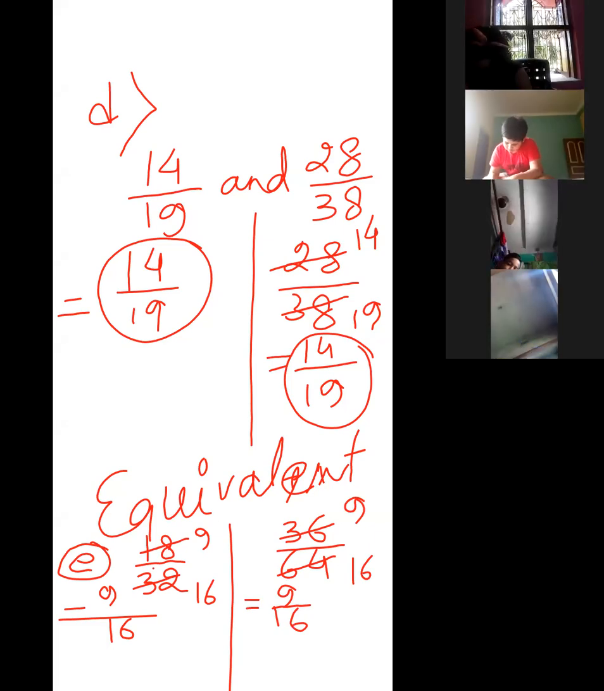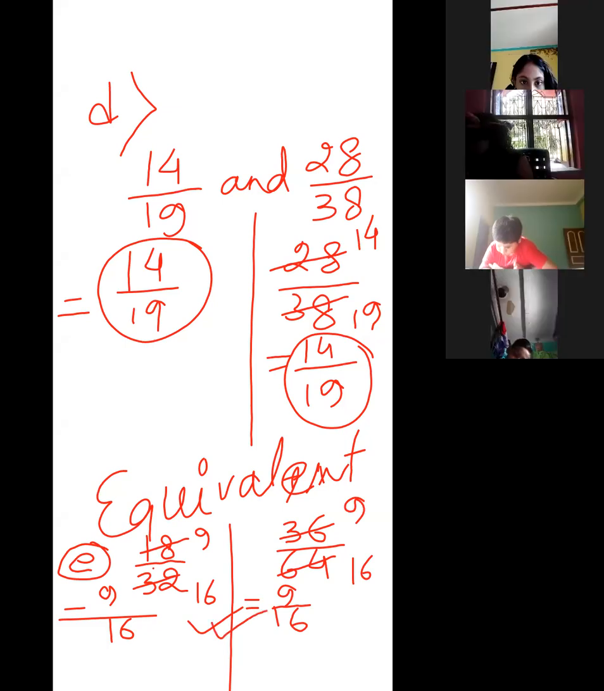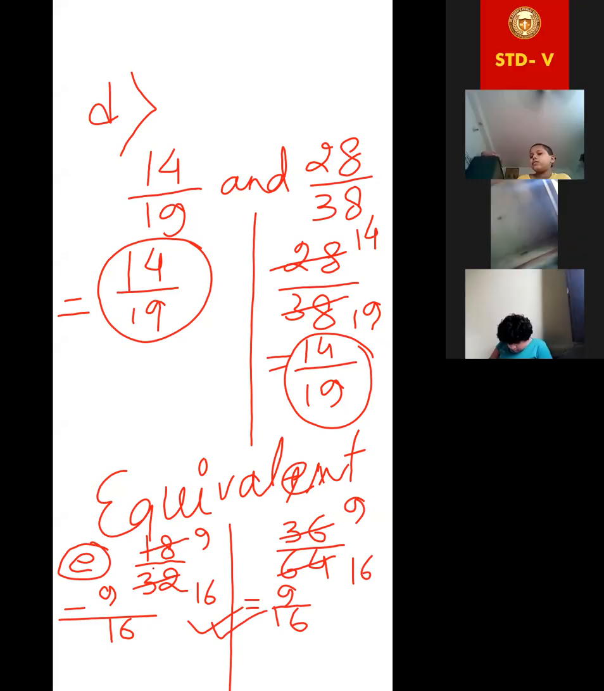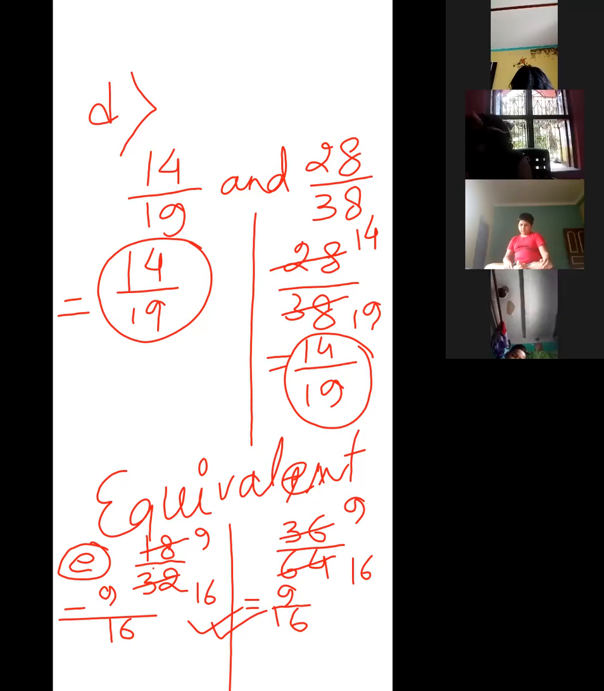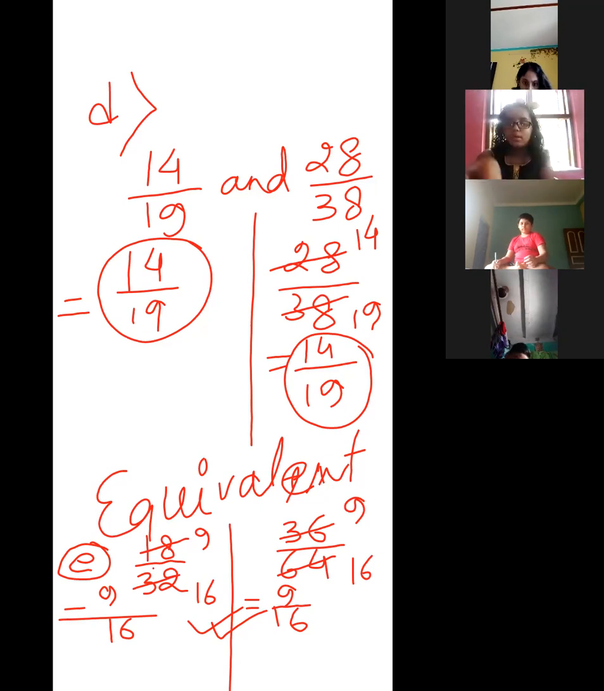Yes or no? Yes, ma'am. So these two are equivalent. I'll clear the screen. Anushka, understood or not? Okay.